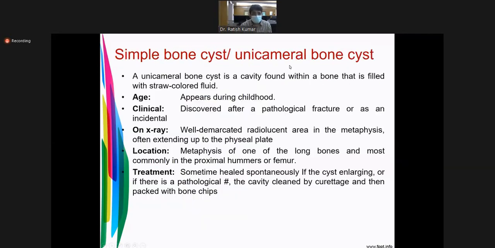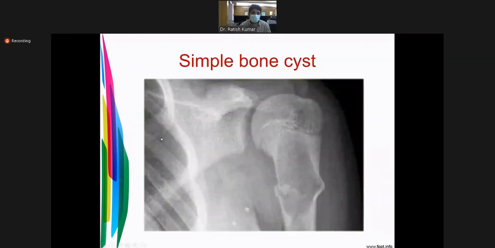Simple bone cyst usually appears during childhood. On X-ray, a well-demarcated radiolucent area at the metaphysis, often extending up to the physeal plate. Location is the metaphysis of the long bone, most commonly the proximal humerus or femur. There you see, this is a simple bone cyst involving the metaphyseal region, well-demarcated.